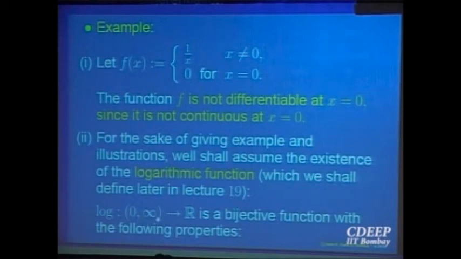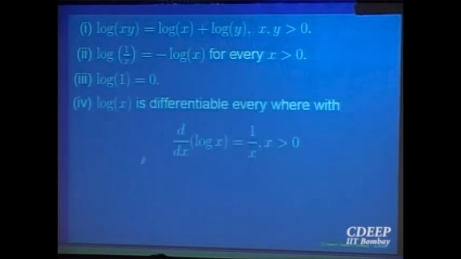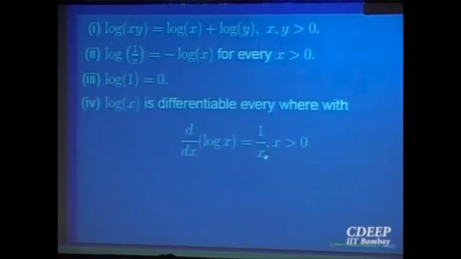It is a function defined on 0 to infinity to R. It is a bijective function with the following properties, which we always use. log of x times y is log x plus log y. Log of 1 over x is equal to minus log x. Log 1 is equal to 0. It is a differentiable function with derivative equal to 1 over x. So at present, we are going to assume that such a function exists, a bijective function on 0 to infinity with these properties. Later on, when we do integration, we'll show you how to define this function precisely with these properties. So for the time being, we'll assume such a function exists.